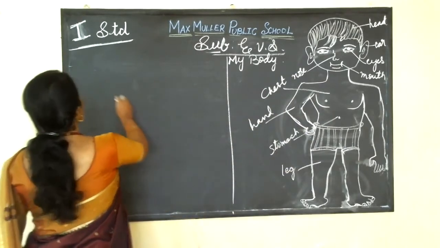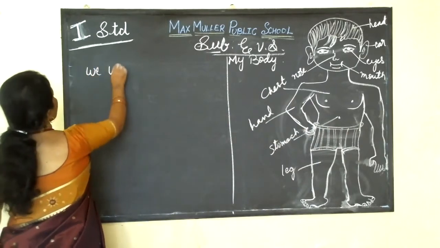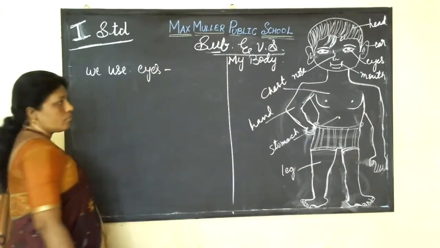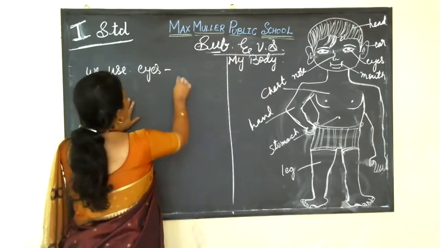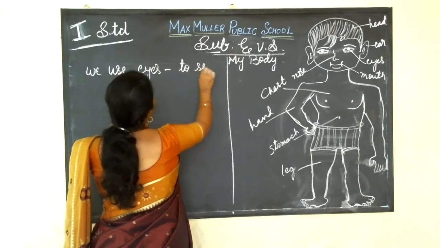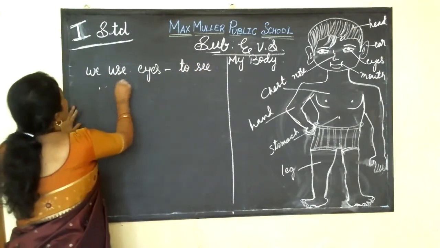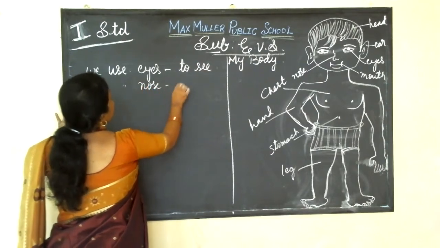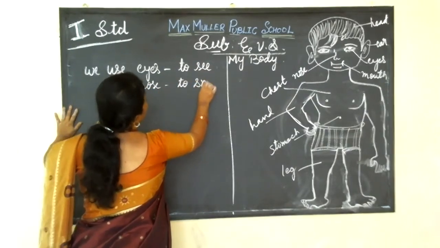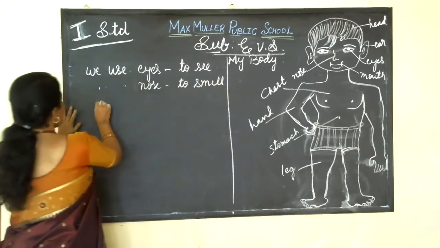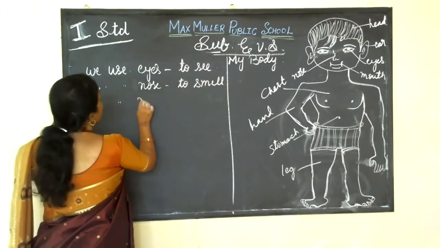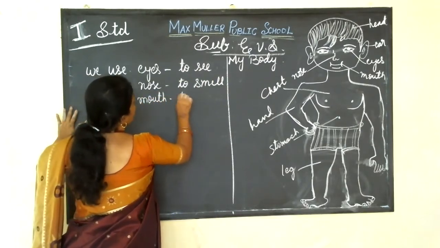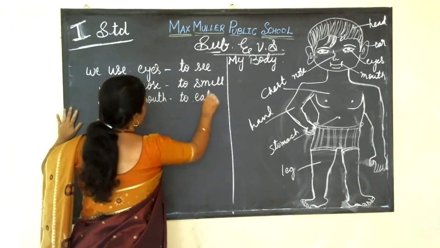First we use eyes. We are using eyes to see. Then we use nose to smell. We use mouth to eat. Isn't it children?